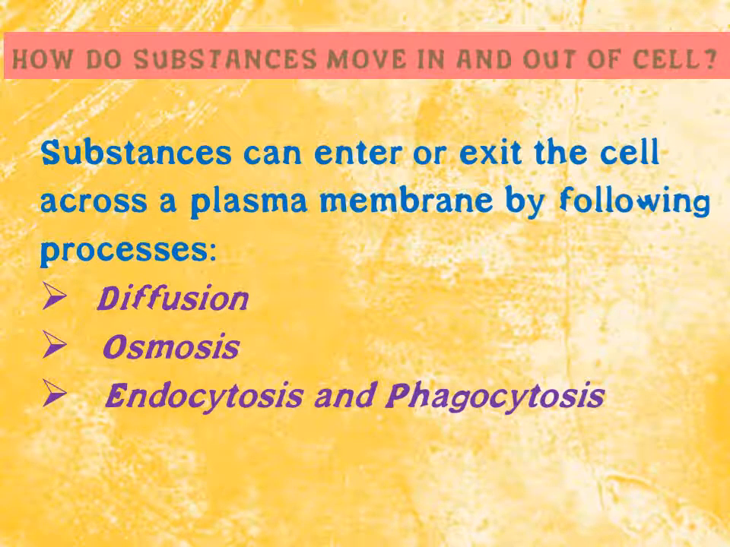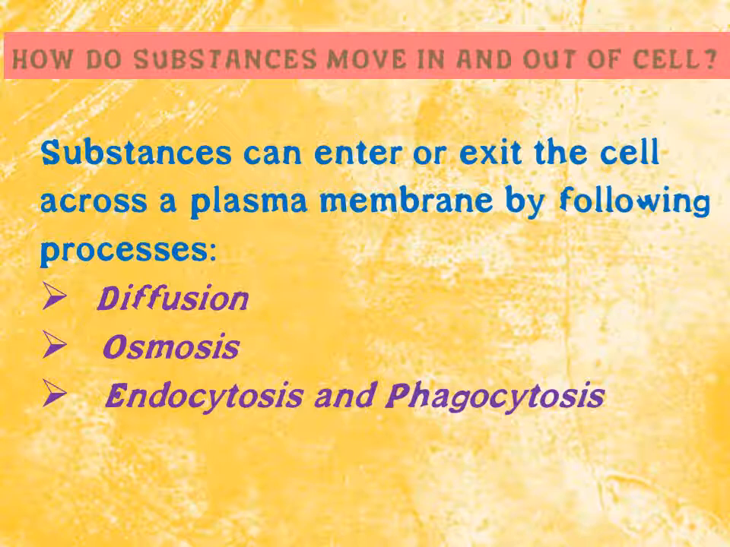Now, as I told you, the plasma membrane is selectively permeable and substances move in and out of the cell because of its flexibility. But what process is responsible for substances entering or exiting the cell? Substances can enter or exit the cell across the plasma membrane by the following processes. The first process is diffusion. Diffusion means random movement of particles from higher to lower concentration.